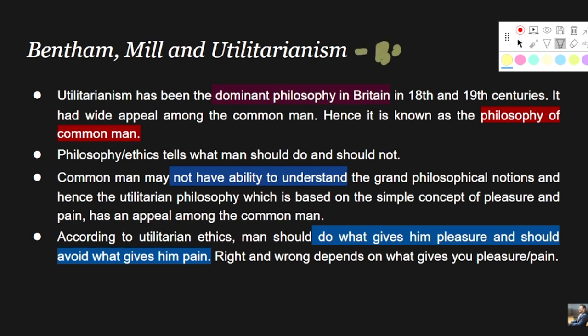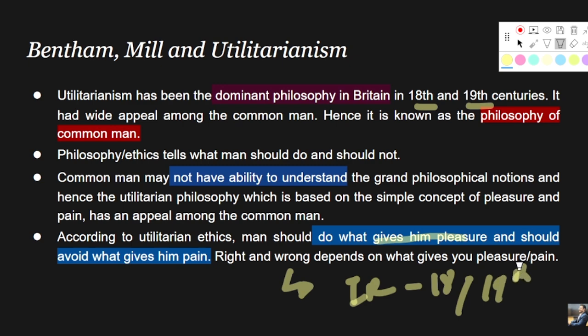The Bentham idea. And this is why it was a very prominent or prevalent ideology during the 18th and 19th century Britain, right? So according to utilitarian ethics, man should do what gives him pleasure and should avoid what gives him pain. Right and wrong depends on what gives you pleasure and pain, right? So this was the situation which was prevalent during the 18th and 19th century in Britain. All right, so this was the entire idea, right?